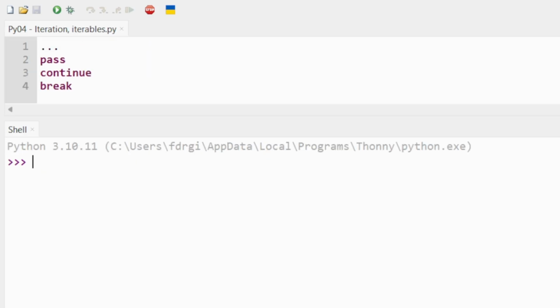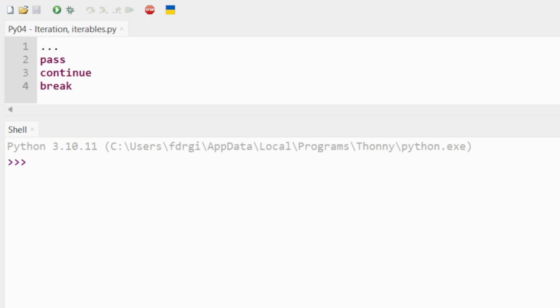Just a quick sidetrack now to cover 4 important keywords which alter iteration. So an ellipsis and pass do the same thing, that being nothing at all. So if you can't think of what to put in something yet, or you can't be bothered to yet, if it's a job you'll do for another day, then you can put an ellipsis or pass inside a statement on their own, and they will sit there and do nothing for you.